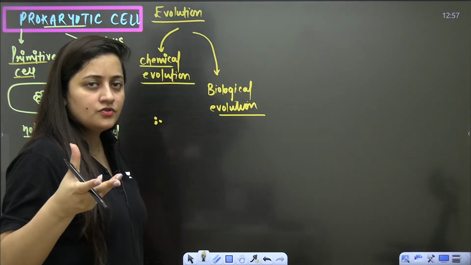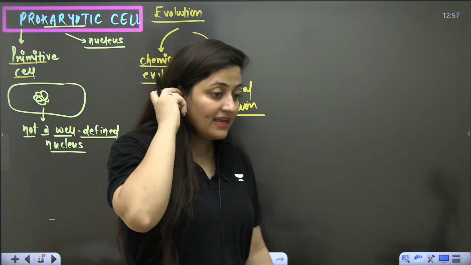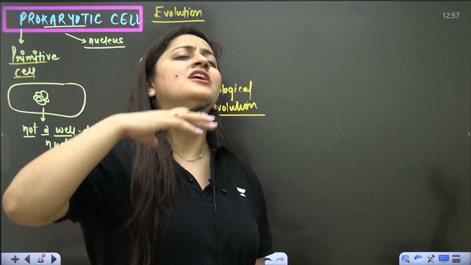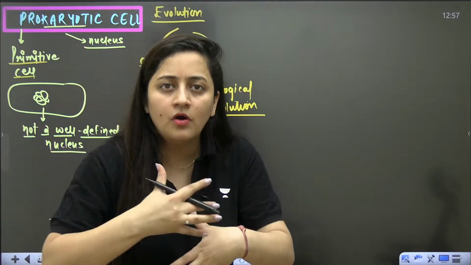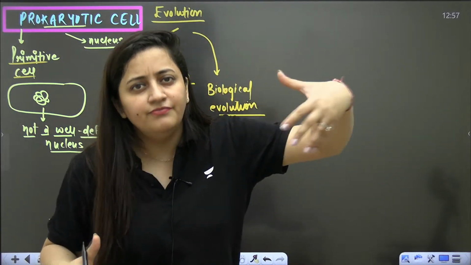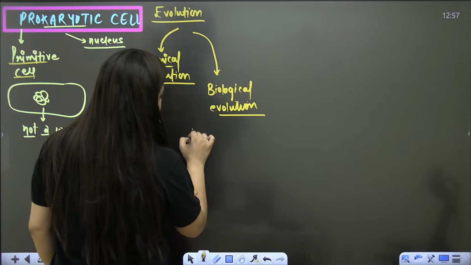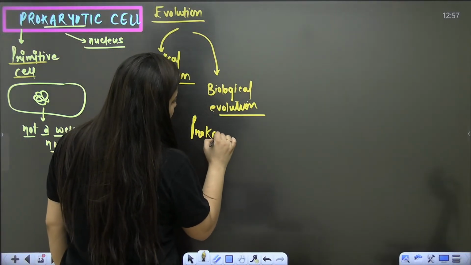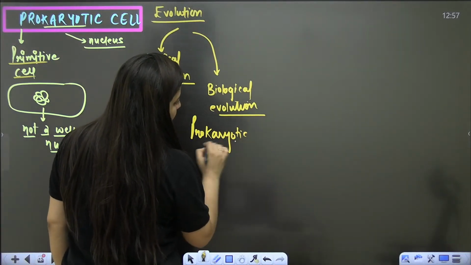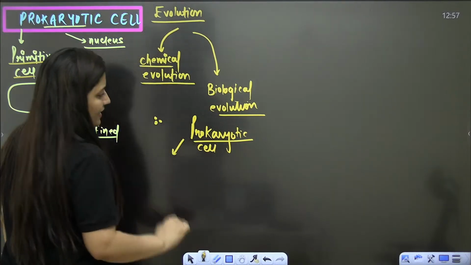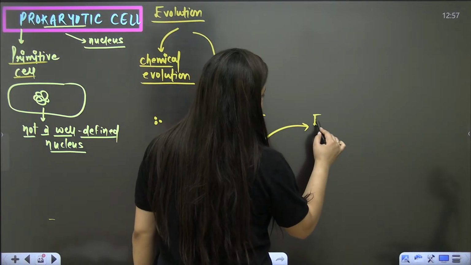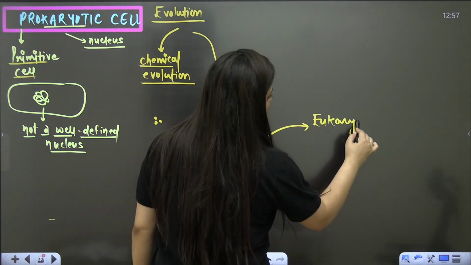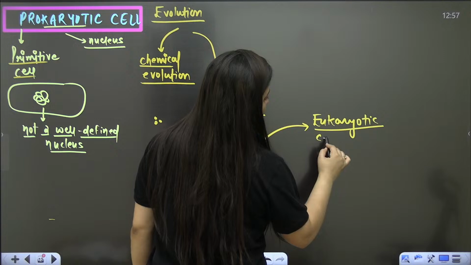Okay, inorganic compounds, organic compounds, and then organic compounds, monomer, polymer, finally they will form some aggregates, some protobionts, and then evolution will take place. So the first kind of cell that we are going to see is the prokaryotic cell. And from these prokaryotic cells, with time, the eukaryotic cells are going to evolve. Are you getting my point?